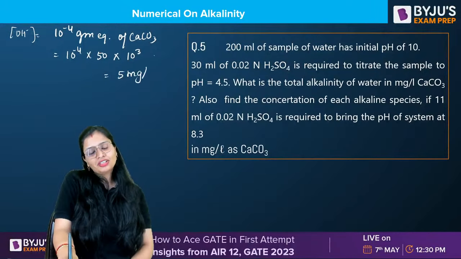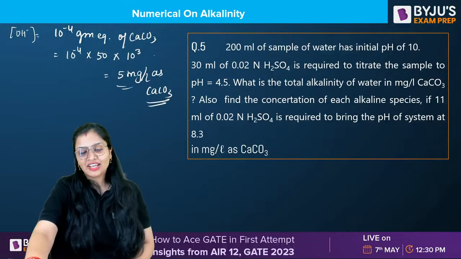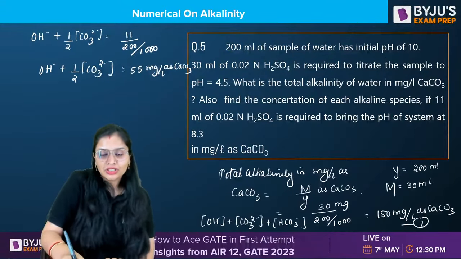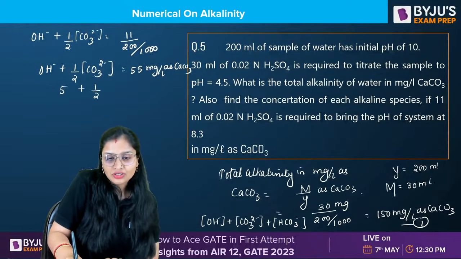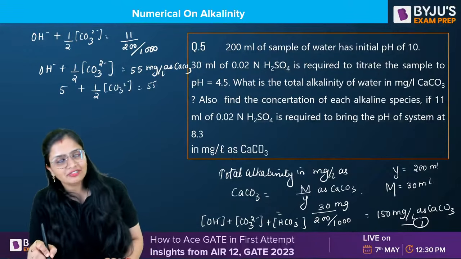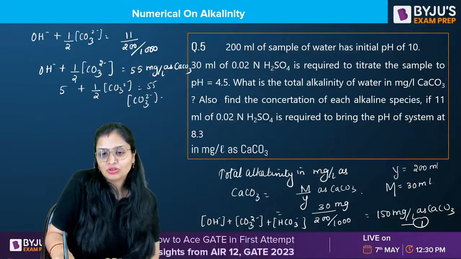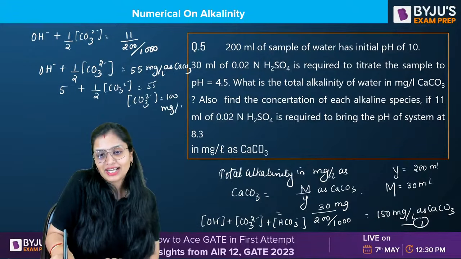That's it. Now you will be able to calculate everything. I got OH minus as 5 mg per liter. So you will substitute 5 here. Half of CO3 2 minus is equal to 55. 55 minus 5 is 50. 50 into 2 is 100. So carbonate alkalinity will come out to be how much? 100 mg per liter as calcium carbonate.